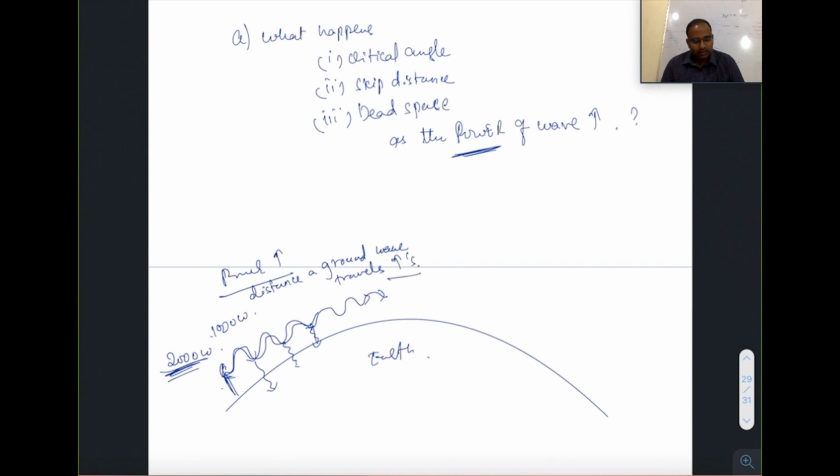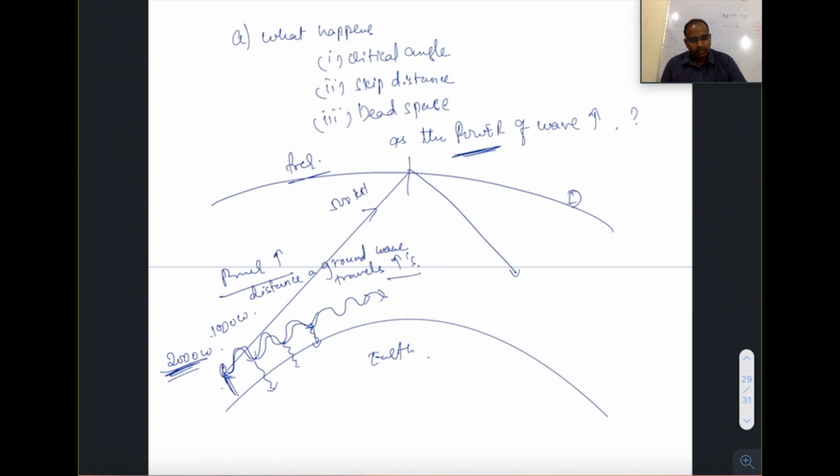Okay, but see, the reflection from the ionosphere, this is D layer, is dependent only on frequency. Here, this is a 500 kilohertz frequency with 1000 watts of transmission. It got received from Delhi to say this is Mumbai.